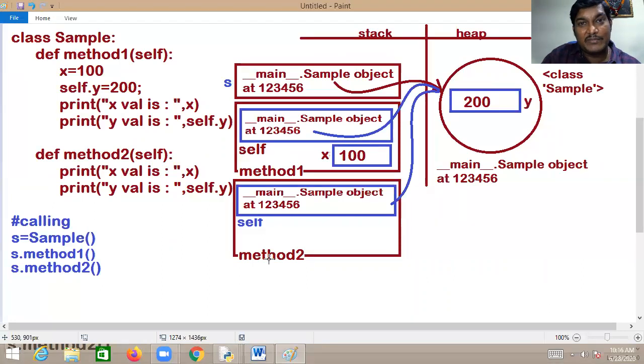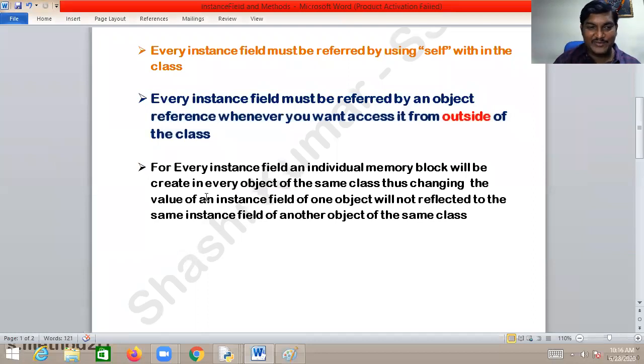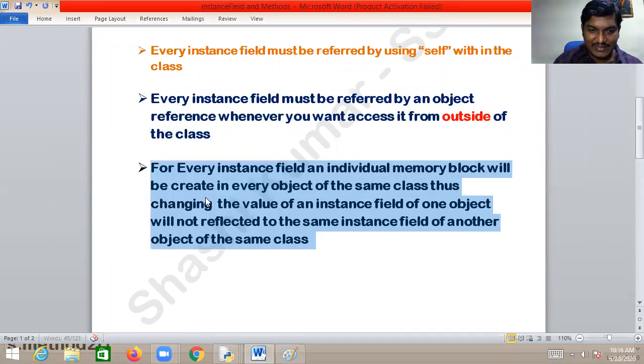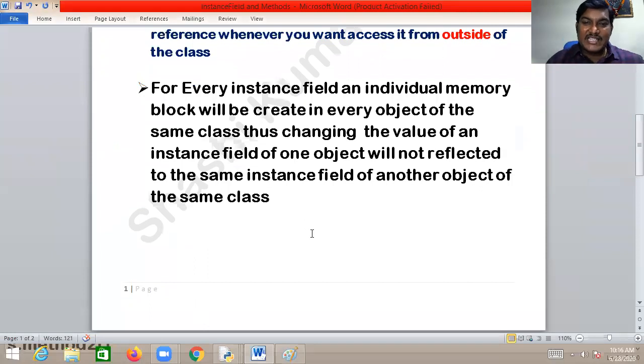Sir, I want to go with one more. Kindly notice that. This is another important point now. Kindly go with this point first. For every instance field, an individual memory block will be created in every object of the same class.